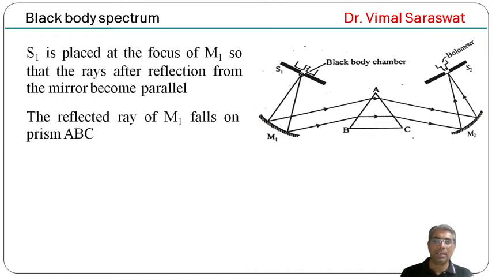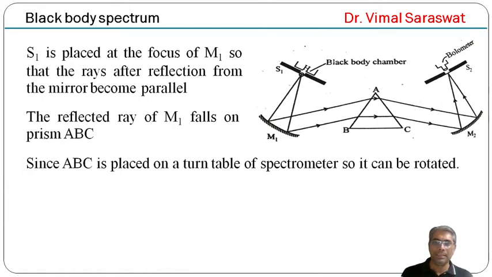The reflected ray of M1 falls on prism ABC, and this prism can be rotated because it is placed on a rotating turntable of a spectrometer.